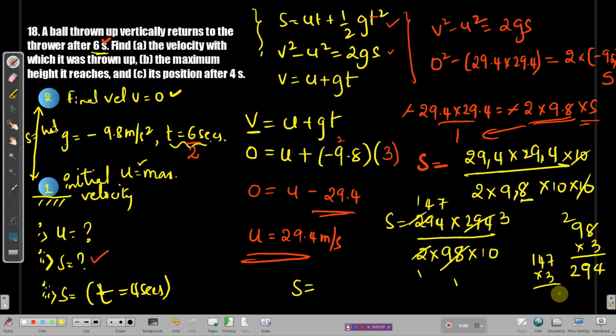147 इंटू 3, 3 7 जा 21, 2 कैरी, 3 4 जा 12 प्लस 2 होते हैं 14, 1 कैरी, 3 1 जा 3 प्लस 1 होता है 4. क्या बनेगा, 441 by 10, which is nothing but 44.1 meters. I hope you understood that how we calculated the distance.